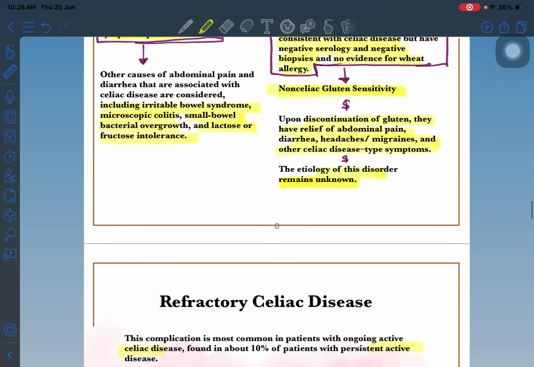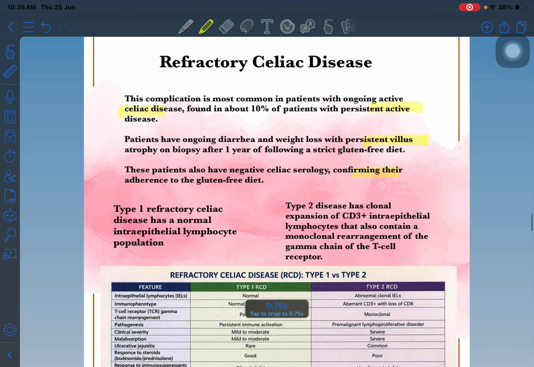Okay. If the patient is not responding, the possibility of refractory celiac disease we already discussed. This is a very important complication, though not the most common one. 10% of patients will have this as persistent disease activity. They have persistent villus atrophy after 1 year of follow-up on a strict gluten-free diet. They also have negative celiac serology, which confirms adherence to the gluten-free diet.